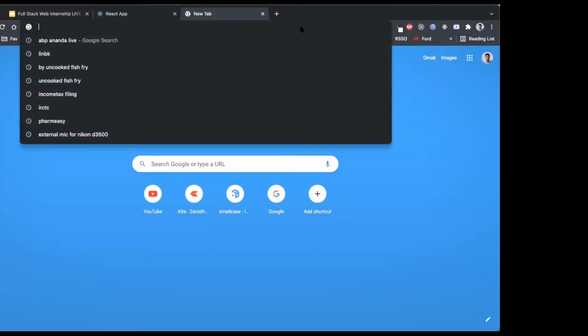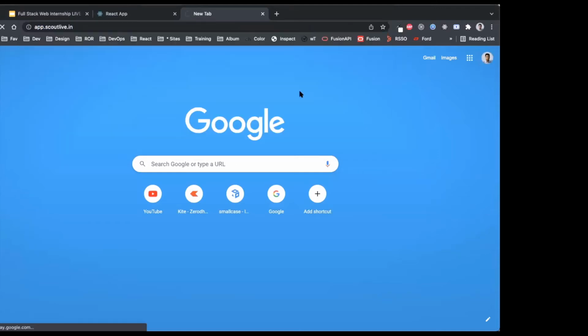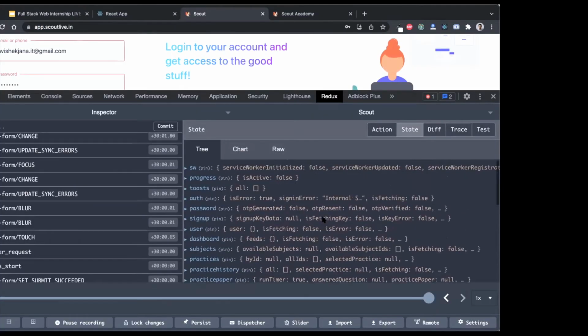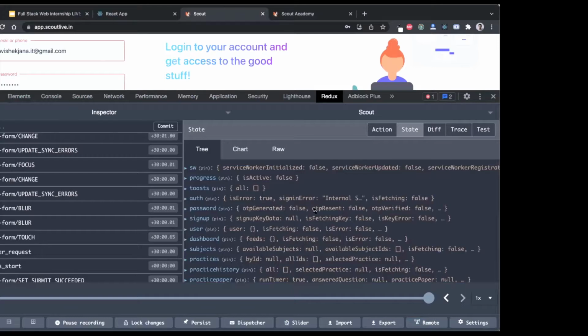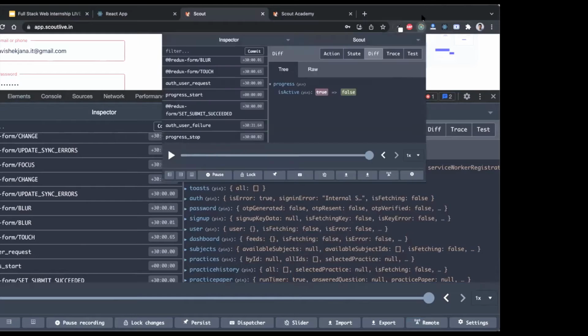I will show you one example of one application. This is our Scout application, app.scoutlive.in. I installed the Redux DevTools extension. You can remember in this line, I have installed this composeWithDevTools. What it does is it allows us to explore what is inside this Redux state. I have installed this Redux DevTools extension in my Chrome browser. You can just go to the Chrome extension store and install this extension from there.